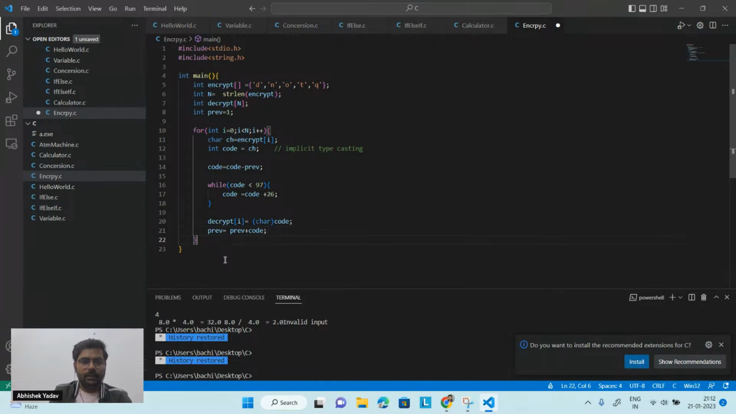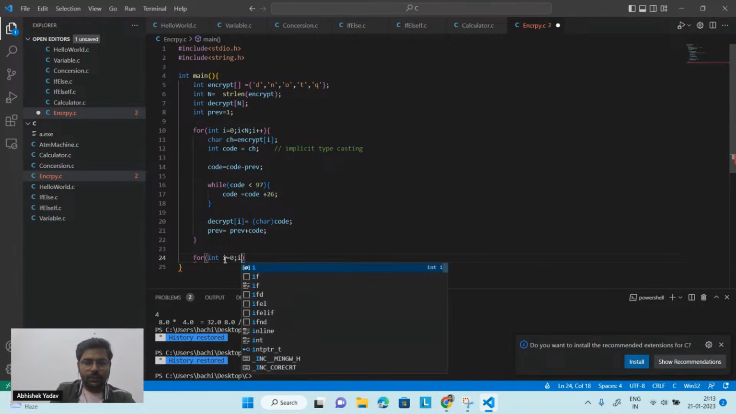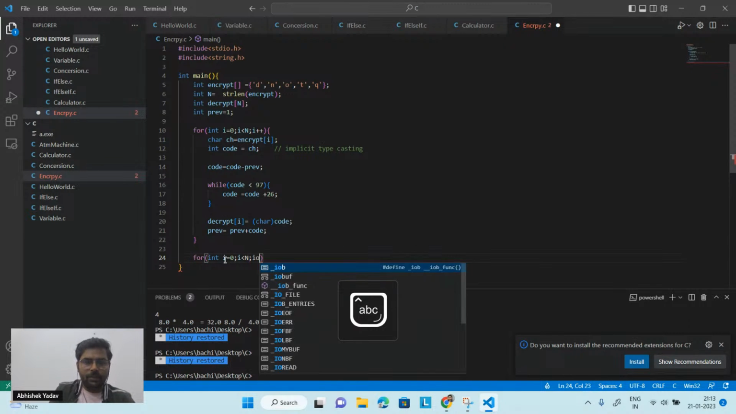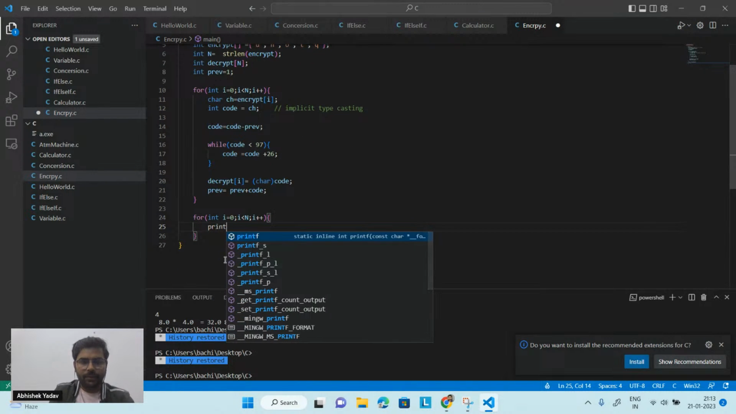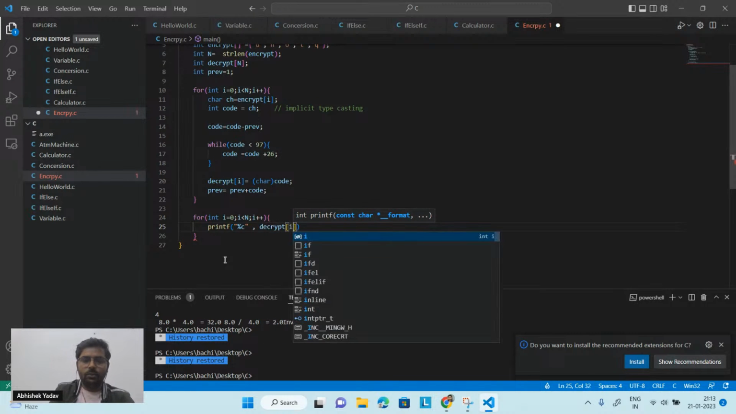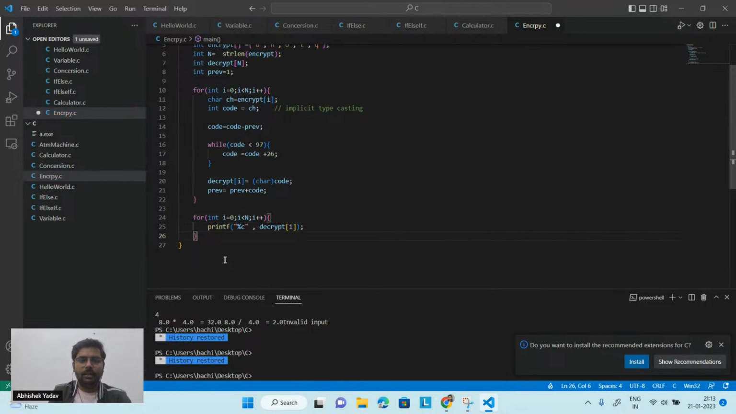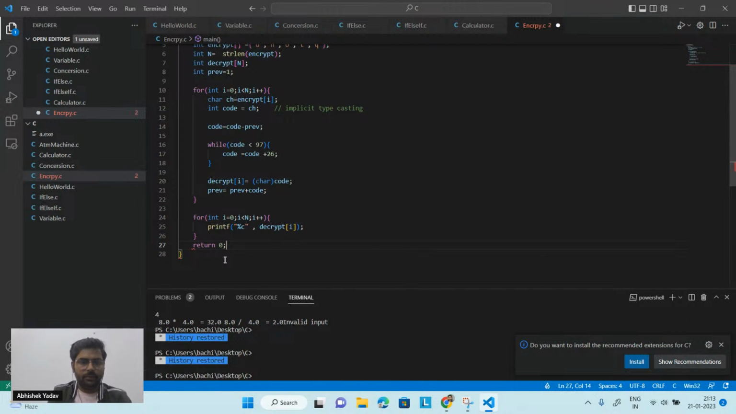Let's try to print the decrypted message here, that is for int i is equal to 0, i is less than n, i plus plus, and here I will print the message with printf. Since I have to print one character at a time, I will use %c, and after that comma and decrypt with the index symbol to get the character from the particular index. I am done with the part, and after that return 0. Let's see whether I am doing the correct code or I am making a mistake.